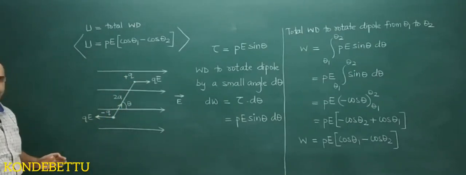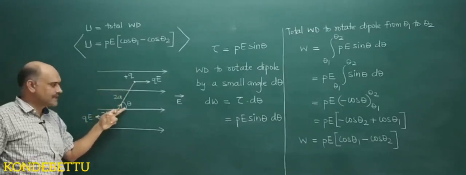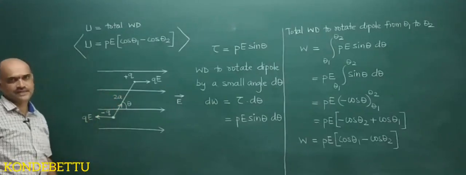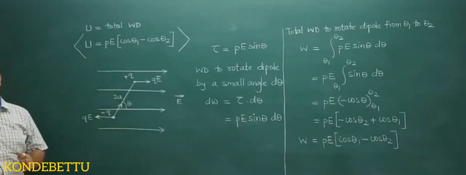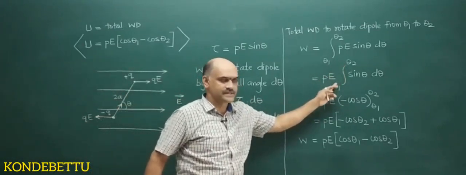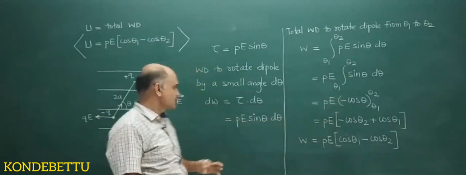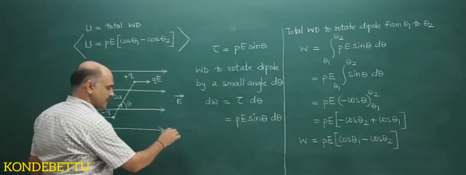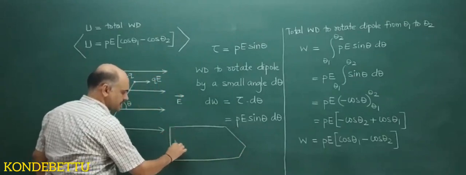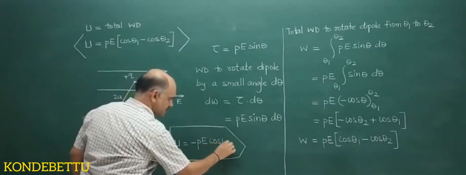Now see students, at this position, when the dipole is at an angle theta, what will be its potential energy? When it is at a certain angle theta, we just integrate this with no limits. The integration of sin theta will be minus cos theta. So the potential energy of the dipole at a certain angle theta will be equal to minus PE cos theta.